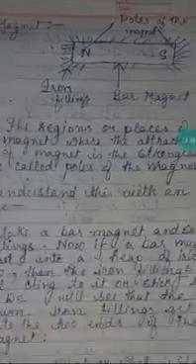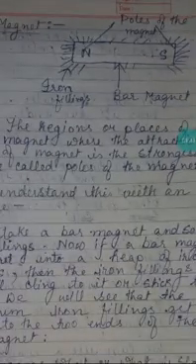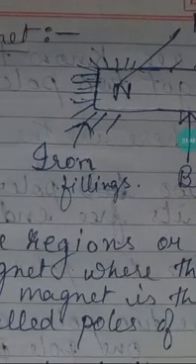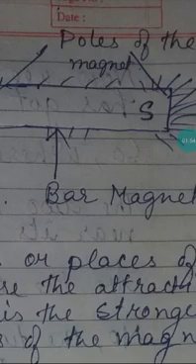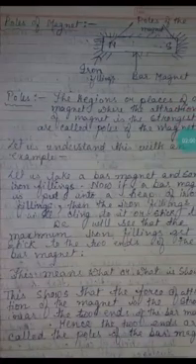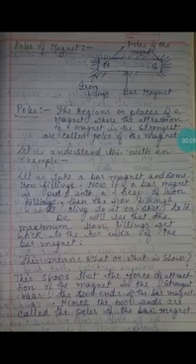See in the figure here, this is a bar magnet. These are the iron filings which are sticking to it. See, they are sticking to the ends. Maximum numbers of iron filings are sticking to the ends of the bar magnet. So what does this show? This shows that the force of attraction of the magnet is the strongest near the two ends of the bar magnet.